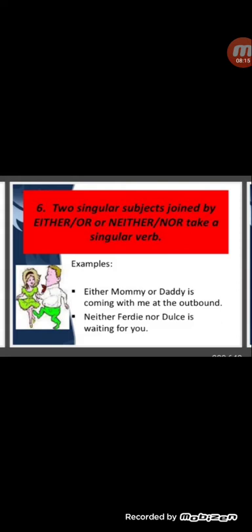Either mommy or daddy is coming with me at the outbound. Here either-or is given. That's why, in the case of either-or and neither-nor, a singular verb is used, like "is". Neither Fadi nor Dulce is waiting for you. So here, with neither-nor and either-or, you have to use a singular verb.